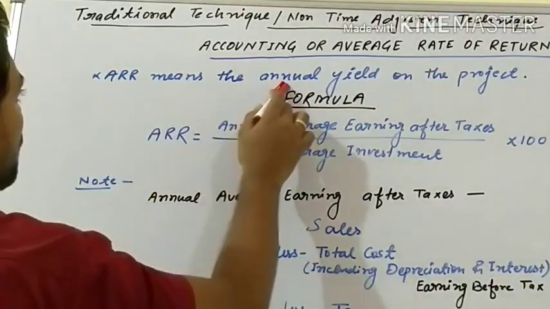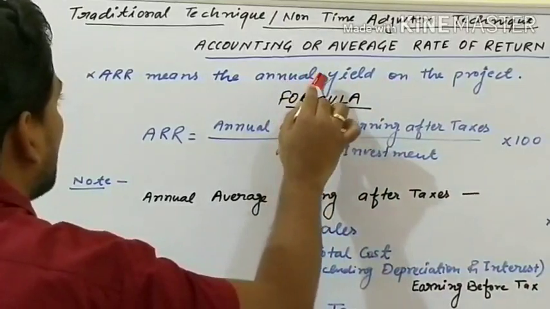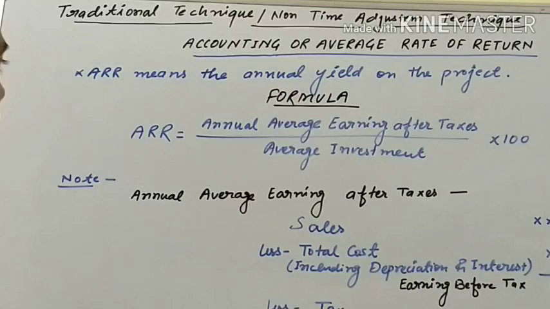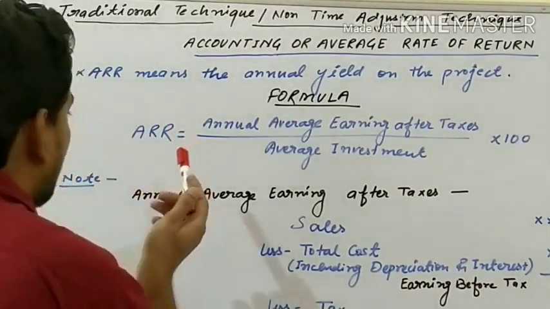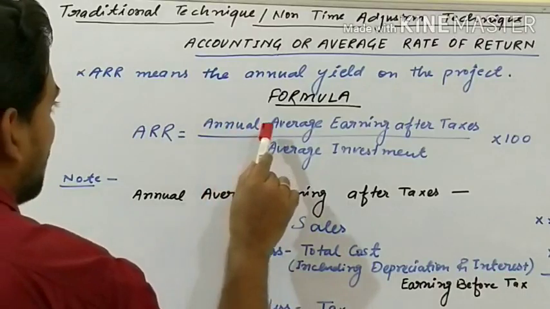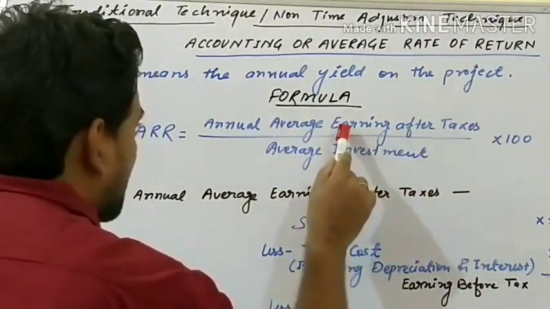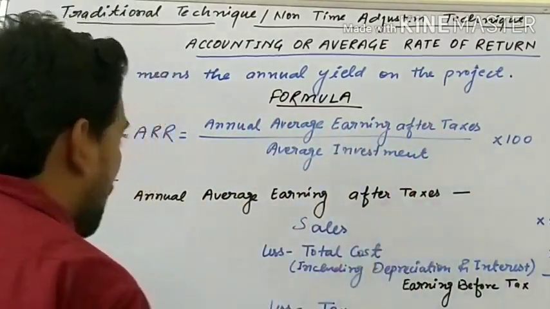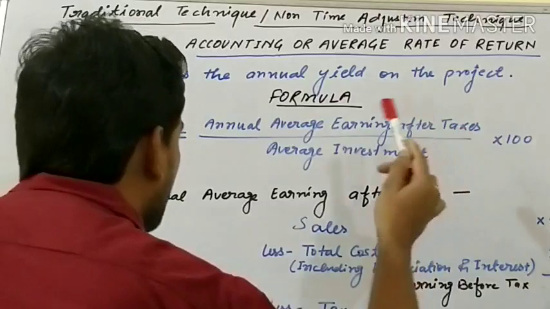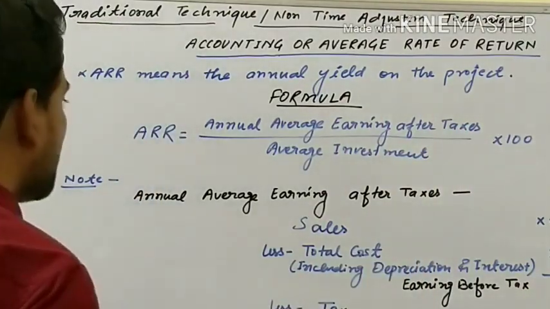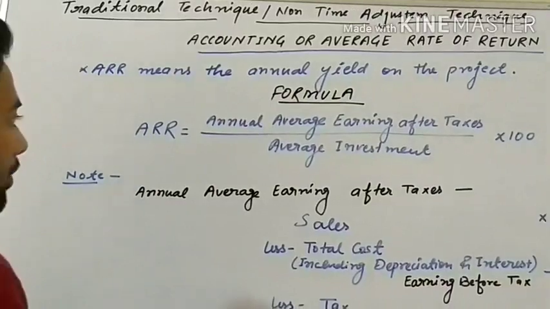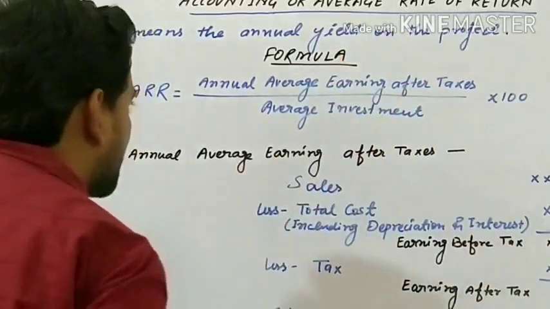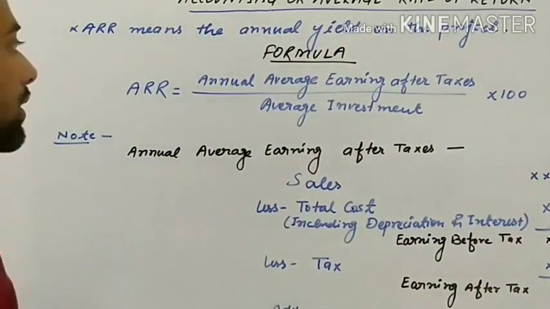ARR means the annual yield on the project, means annual earning on the project is ARR. Let's go further. See the formula. What is the formula? ARR is equal to annual average earning after taxes upon average investment into 100. By this formula we will get ARR, but we will have to see what is annual average earning after tax, means how will you calculate annual average earning after tax.